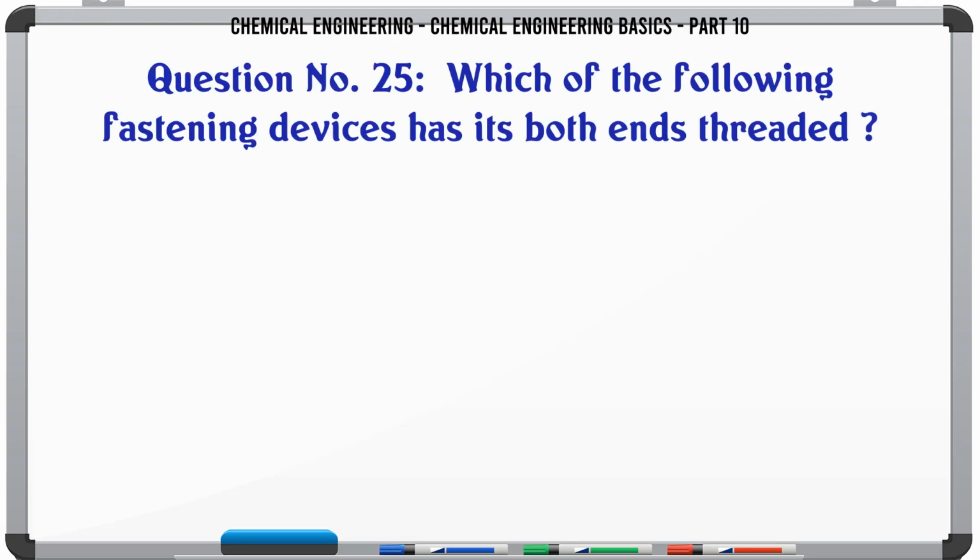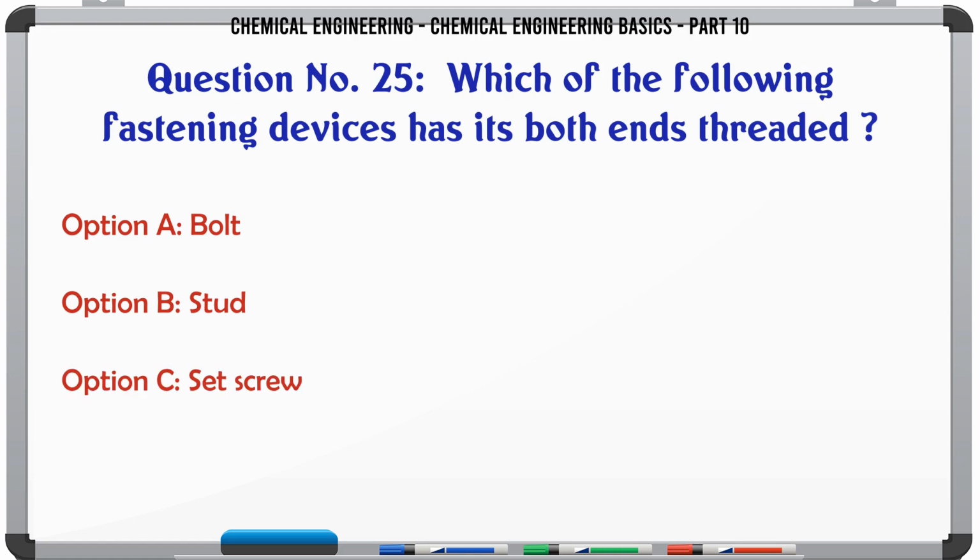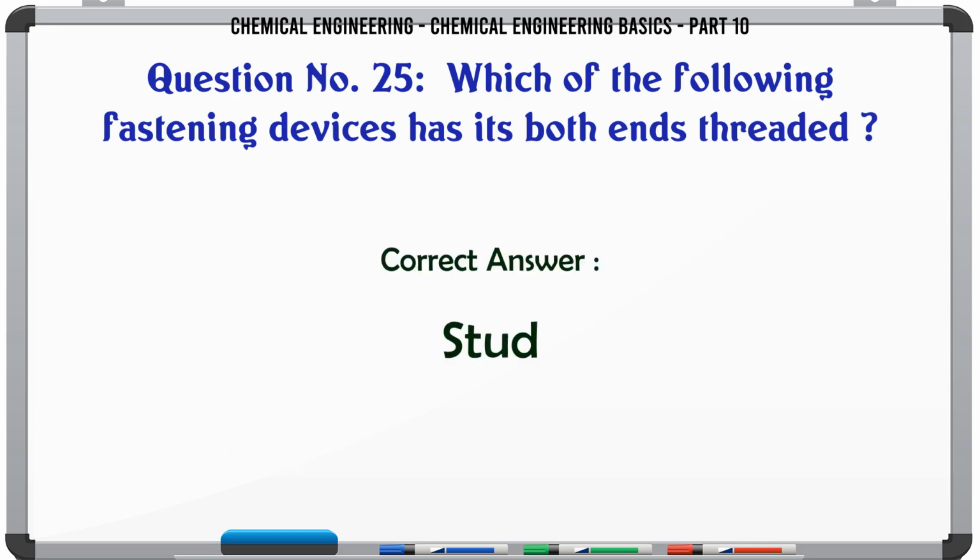Which of the following fastening devices has its both ends threaded? A. bolt. B. stud. C. set screw. D. split nut. The correct answer is stud.